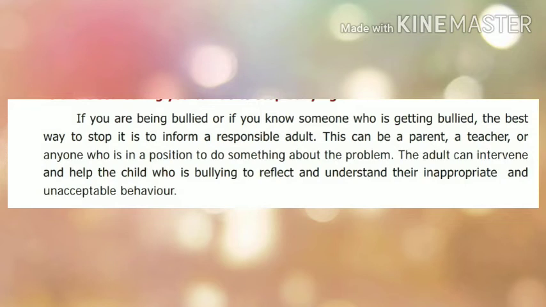They can intervene, that is, they can take part in the problem and help the child, and make the child who is bullying understand that bullying is inappropriate and unacceptable behavior. The elders will make the child understand that bullying others is not a good thing to do in society.